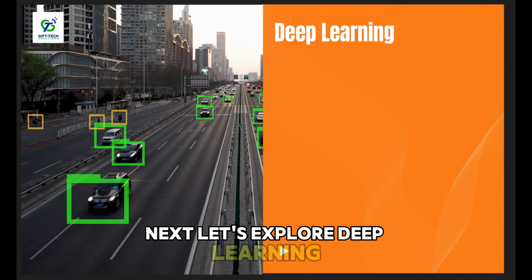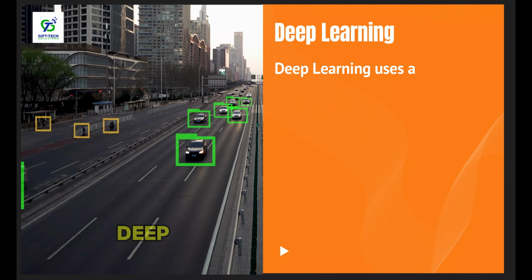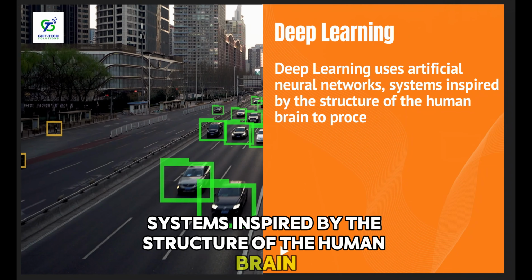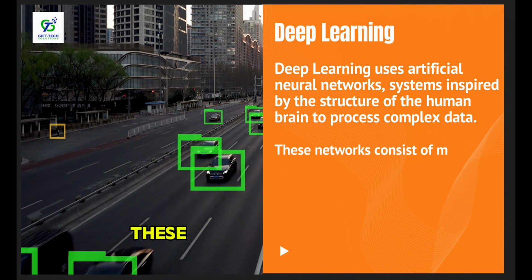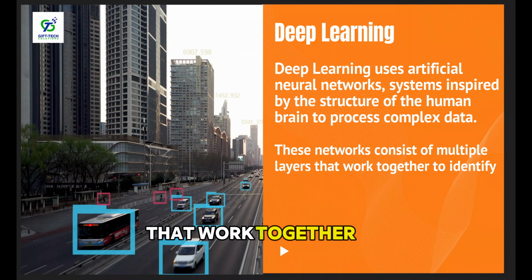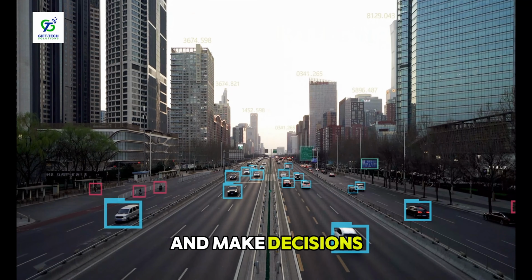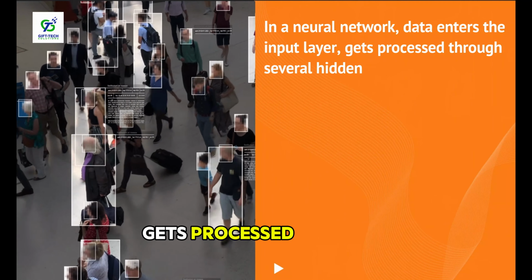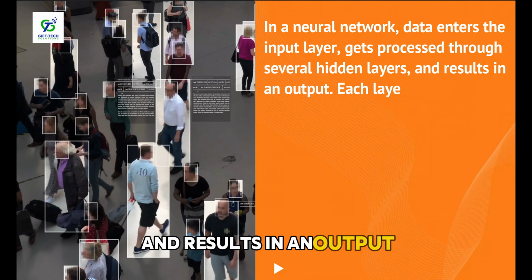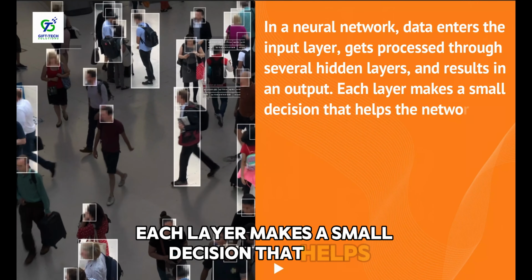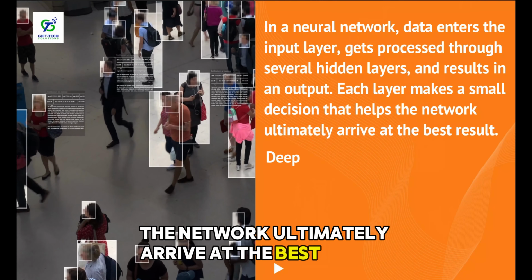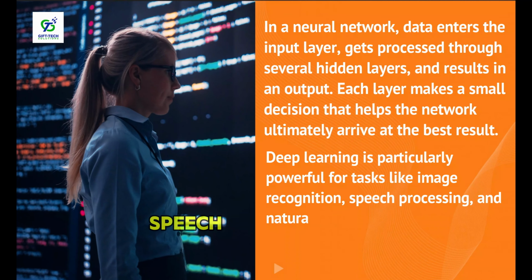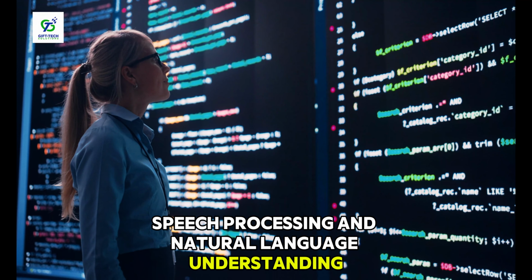Next, let's explore deep learning, which is a subset of machine learning. Deep learning uses artificial neural networks, systems inspired by the structure of the human brain, to process complex data. These networks consist of multiple layers that work together to identify patterns and make decisions. In a neural network, data enters the input layer, gets processed through several hidden layers, and results in an output. Each layer makes a small decision that helps the network ultimately arrive at the best result. Deep learning is particularly powerful for tasks like image recognition, speech processing, and natural language understanding.